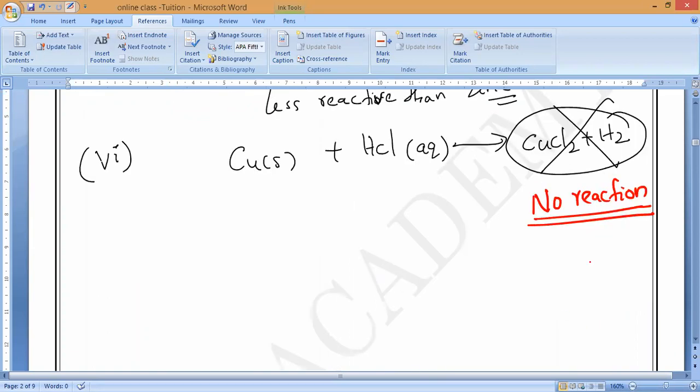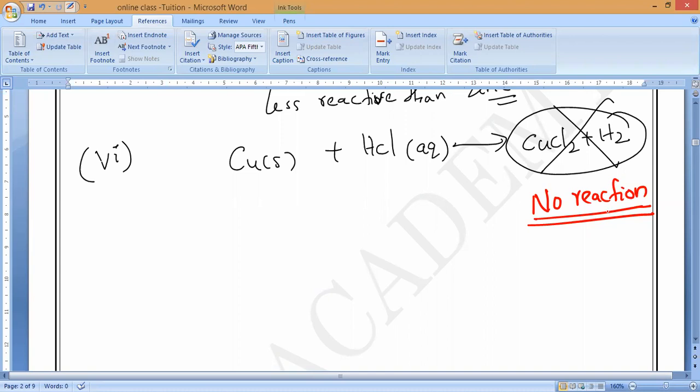Yesterday also I said lead, copper, gold, etc. won't react with hot water, cold water, or steam either. That you also have to remember. So this is all about the reaction of metals with dilute acids, that is, hydrogen chloride. Understand? Please respond me.